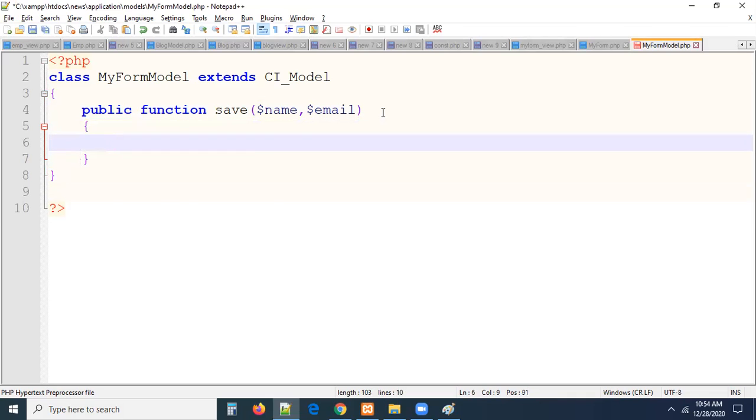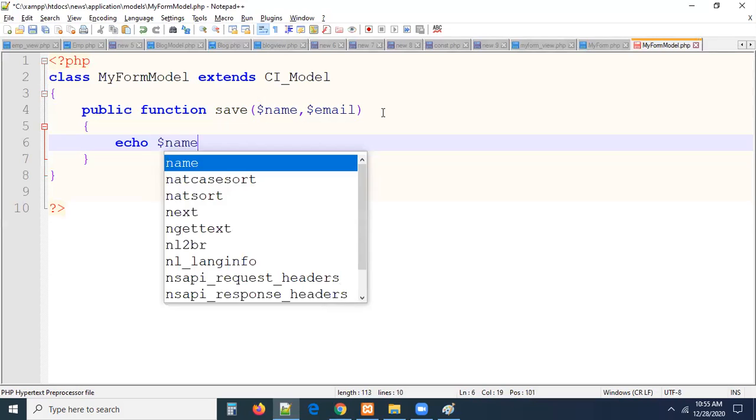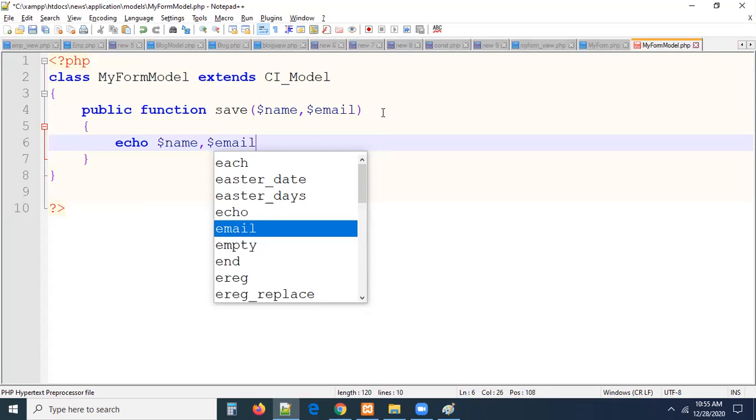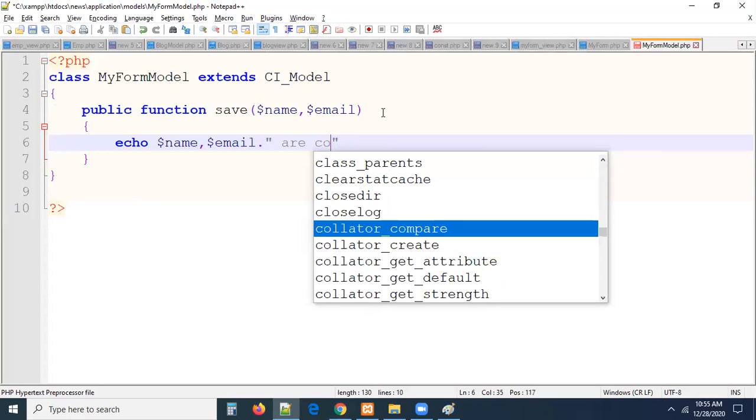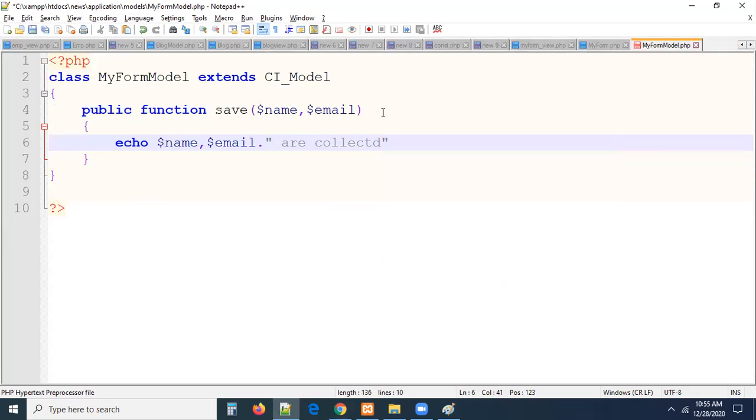In this, I'm not doing anything, I'm just printing that the data is collected. So I'm just printing $name, comma, $email are collected. Simply I'm writing a message. If you enter the data and submit, actually what we need to do is insert the data, but we don't know how to insert the data as of now. Wait for some time. Later in the sessions, I will show you how we can connect with the databases and all, guys. Database configuration, we will see. Here, the flow is important for understanding, for better practice.